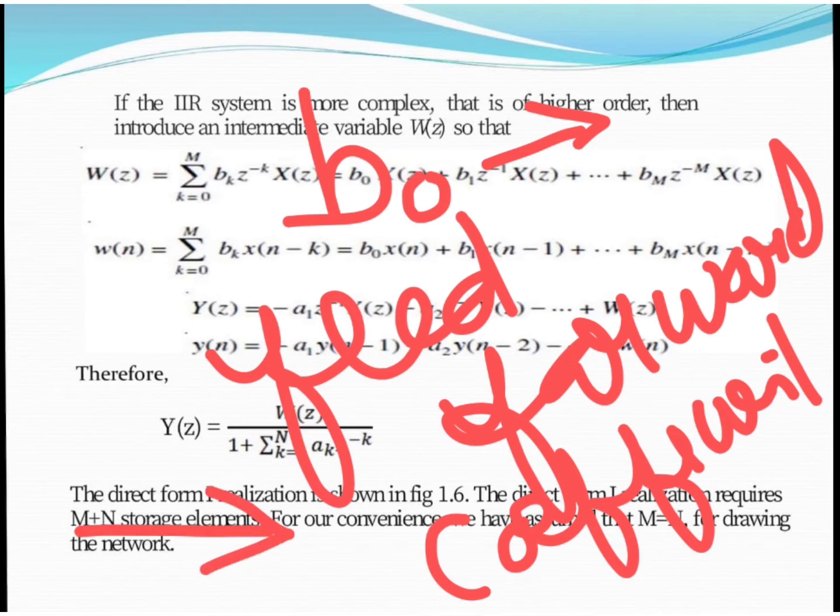That means whatever the connection of this coefficient, it must be in this direction only, from left to right, because b0 is a feed forward coefficient.